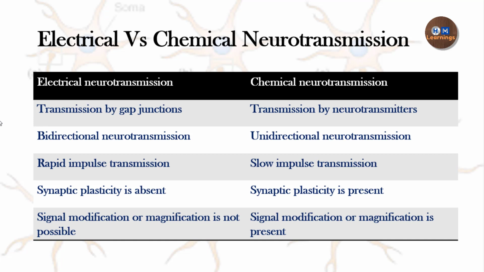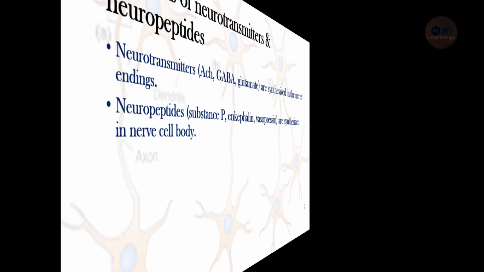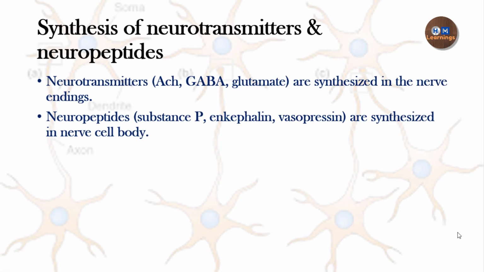Now we are just going to see what the steps of chemical neurotransmission are and the details regarding that. So now we move on to the first step of chemical neurotransmission, which is the synthesis of neurotransmitters and neuropeptides. Neurotransmitters like acetylcholine, GABA, glutamate, norepinephrine, epinephrine, these are all synthesized in the nerve endings.